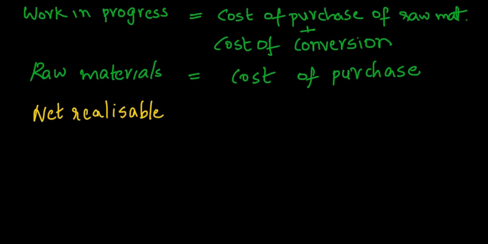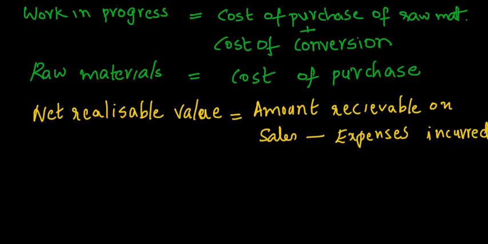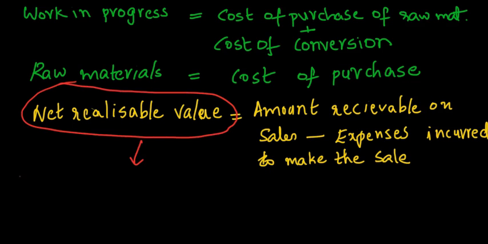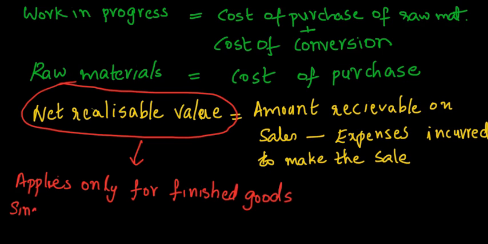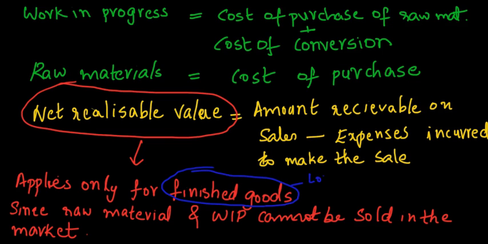Net realizable value is the total amount receivable on selling the inventory less other selling expenses. It is easily understandable that net realizable value can be estimated only for finished goods and not for work in progress and raw materials, since they cannot normally be sold in the market. Hence, generally lower of cost and net realizable value applies to finished goods inventory alone. Work in progress and raw materials are usually valued at cost.